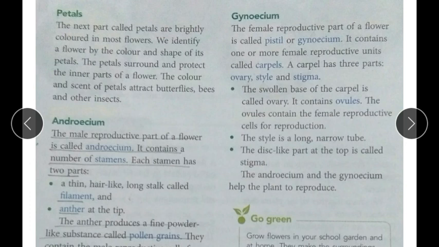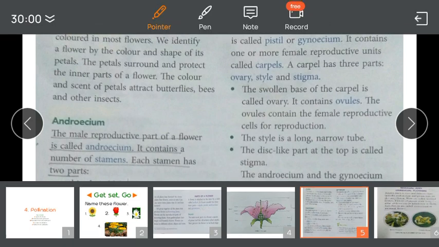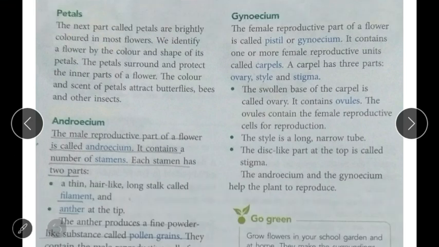You know that the shape of the rose is different. If it is a rose flower, its petals are different. Then if it is marigold, the petals are different. So by the shape and the color of the petal, we come to know which flower it is. The color and scent of petals attracts butterflies. The color of the petals and the scent, the fragrance which comes from the flower, attract butterflies, bees and other insects.